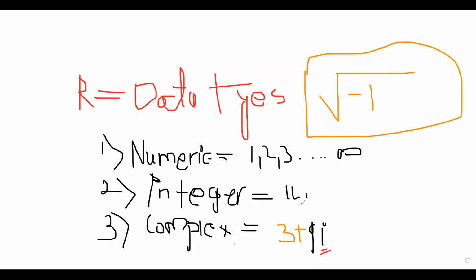Okay. For integer we have L, and for complex numbers we use i. So i is nothing but the imaginary number. It can be -1, -2, -10, etc. So when we have a square root and in the square root we have a negative number, at that time we consider this as a complex number.